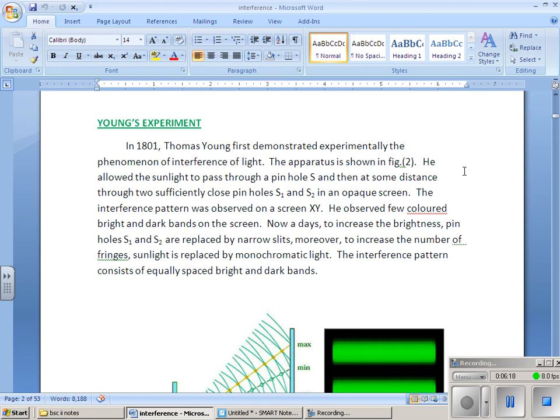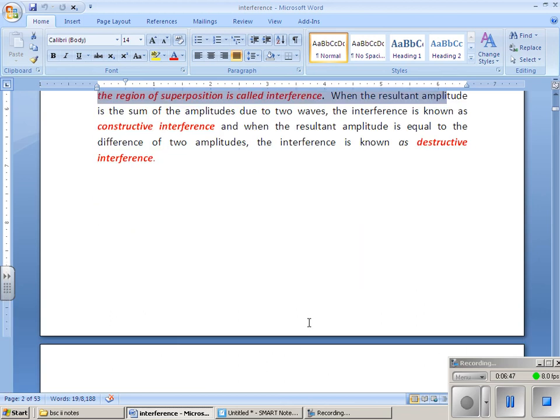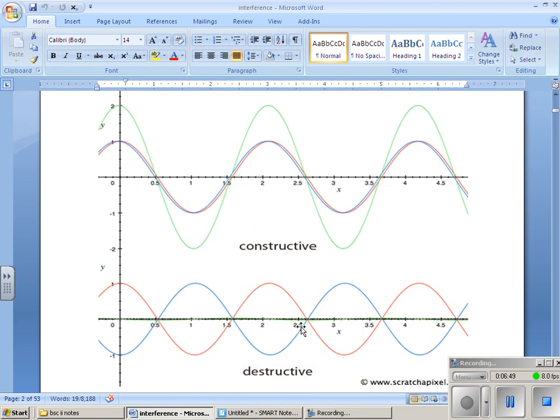It is based on superposition of the waves, where the modification of the distribution of intensity in the superposition is called interference. Where the amplitude is becoming maximum, it is called constructive interference. When the difference of the two amplitudes is taken, it gives you the destructive interference. Because we are talking about light, at constructive interference we will get bright light, and at destructive interference we will get dark light, or light of less intensity.